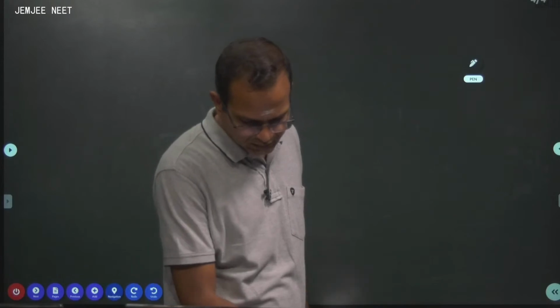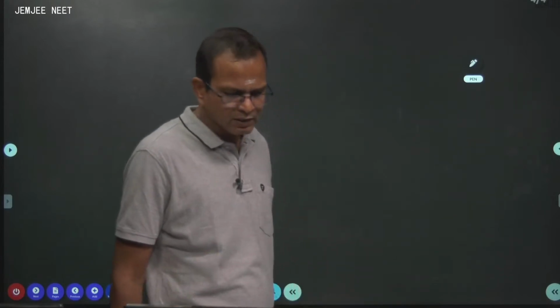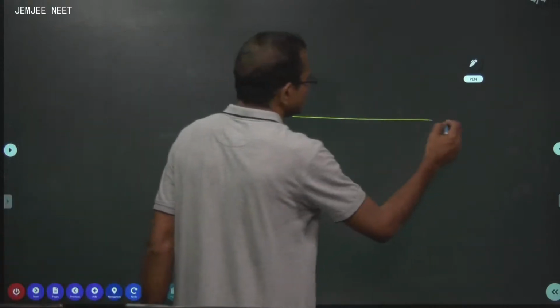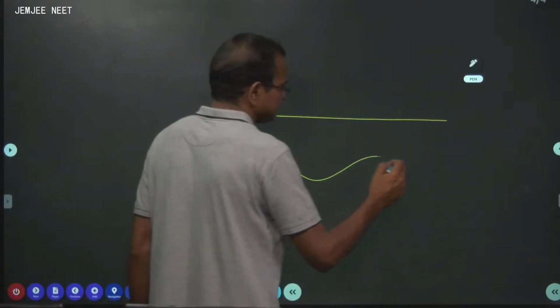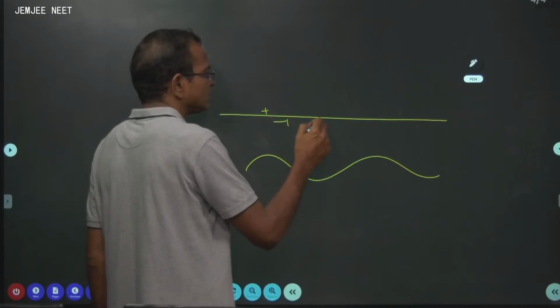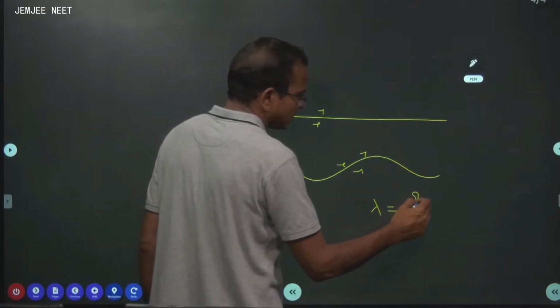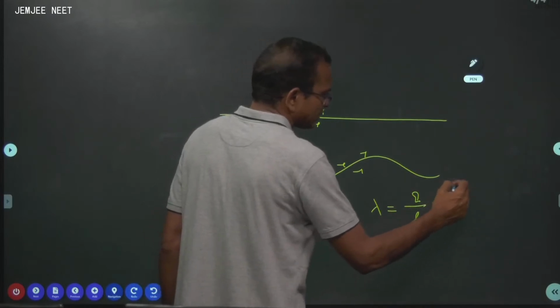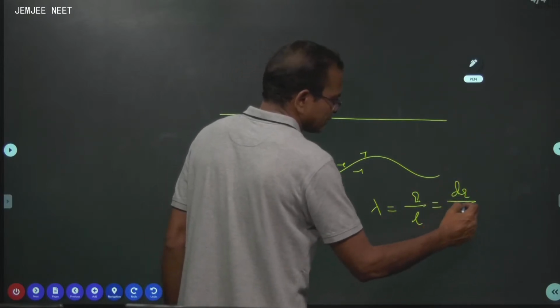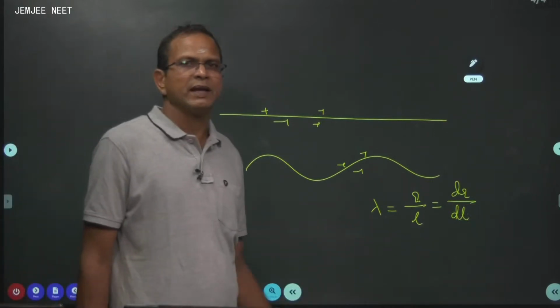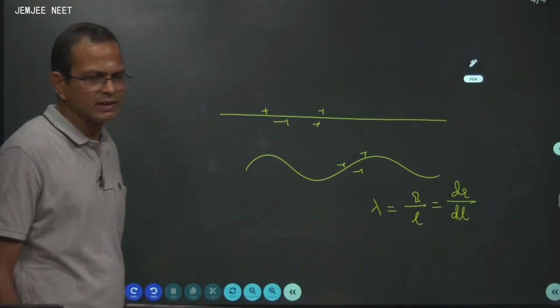Then comes continuous charge distribution. If it is a line which is completely charged, then charge per unit length is called lambda, particular charge by particular length, unit coulomb per meter, right. Lambda is the line charge density or linear charge density.